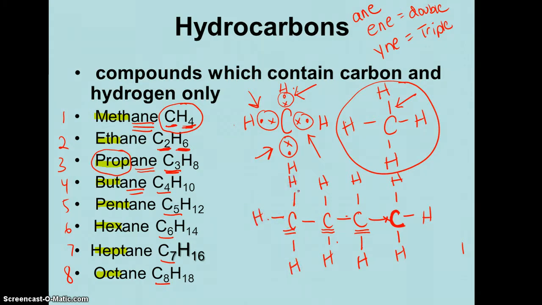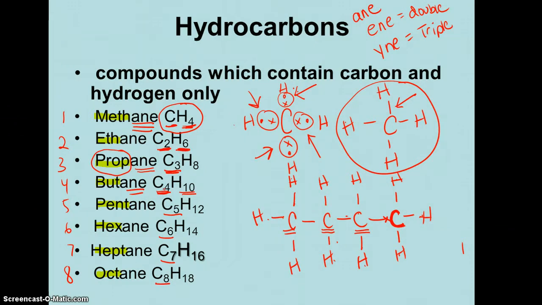I can add 3 more pairs of electrons that it can share. This is now very stable. How many hydrogens? 1, 2, 3, 4, 5, 6, 7, 8, 9, 10. That's exactly what it says here. And I have 1, 2, 3, 4 carbons, and that's exactly what it says there.